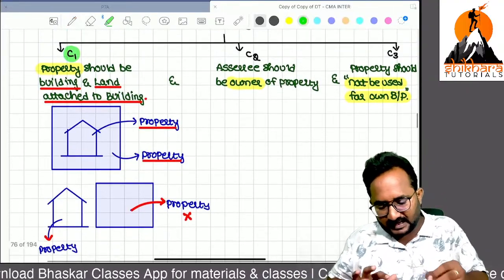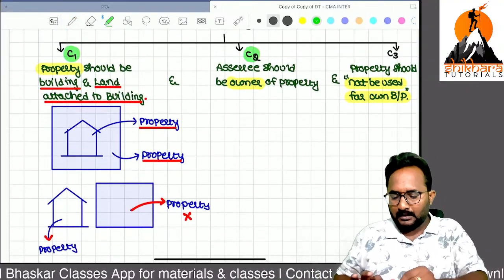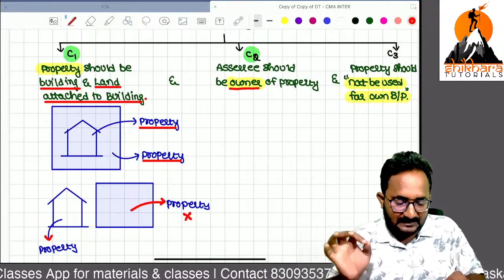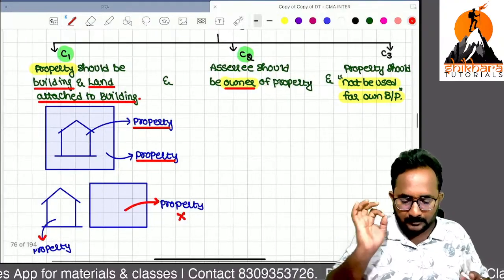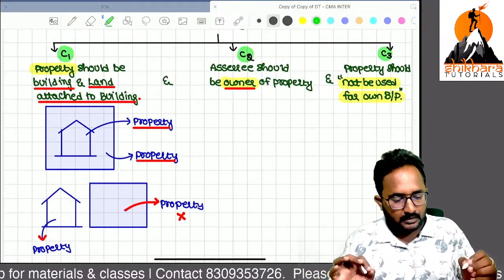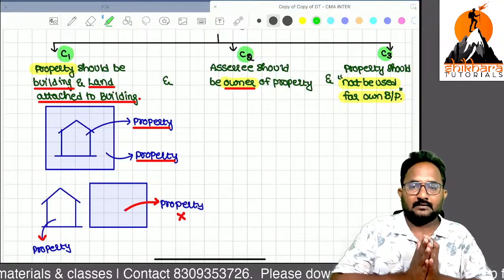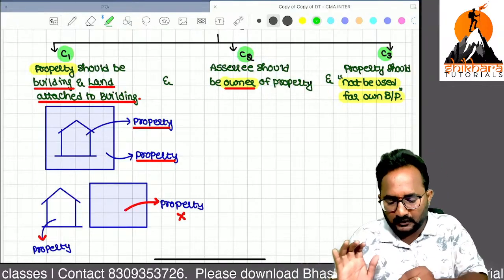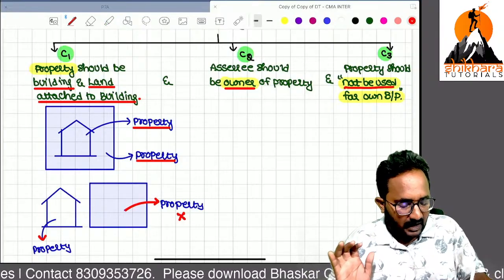The second condition they are saying: for this property, that may be a building or land attached to a building, the assessee must be the owner. Next, the third one. Sir, what is its use? You can use it for any purpose, but you should not use it for your own business or profession.